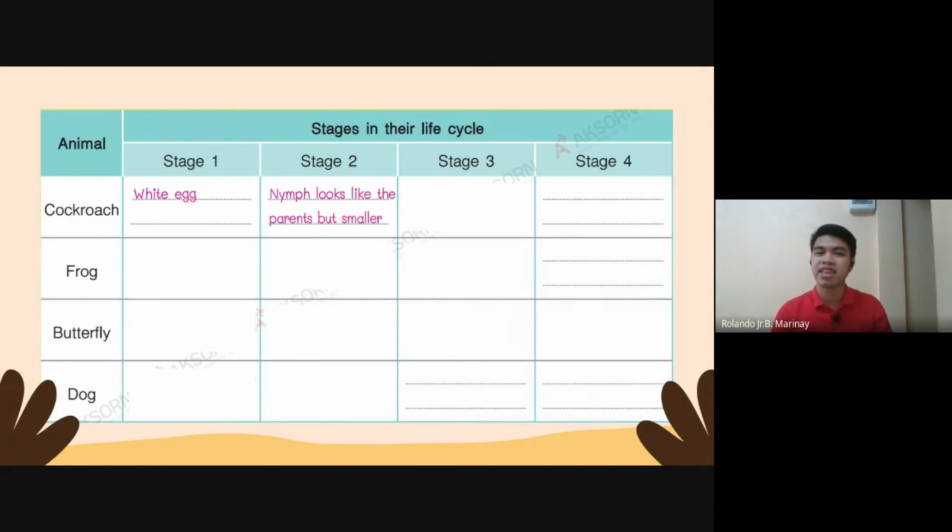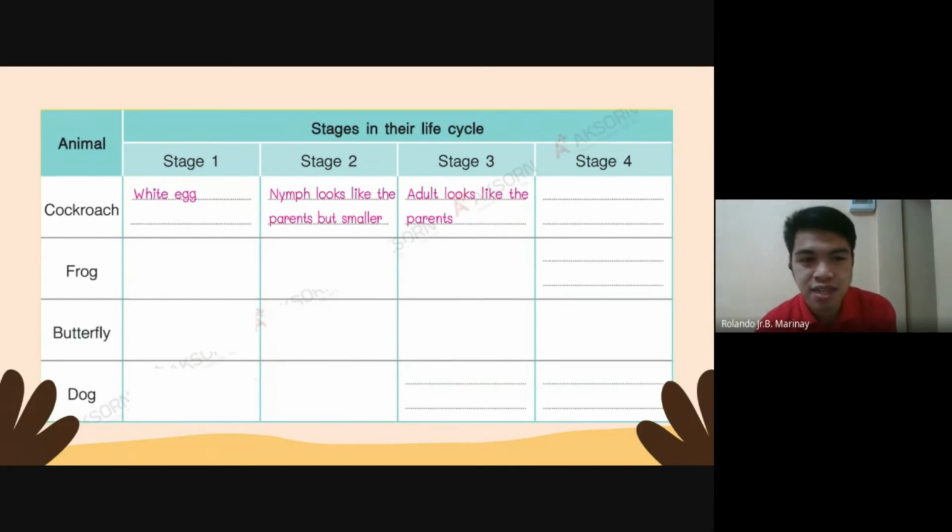Okay, you can write nymph. Looks like parents but smaller. Nymph is like a baby cockroach, just like what we discussed a while ago. And then after that, it becomes just like its parents. So we're going to write adult. Adult that looks like its parents.